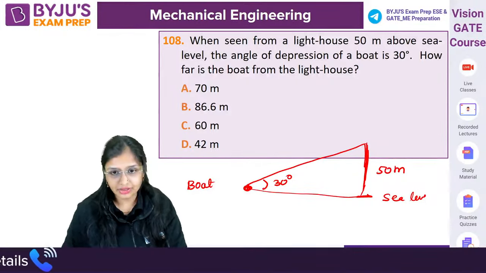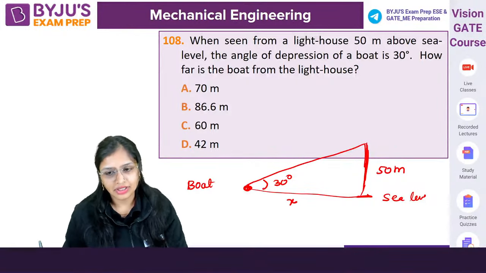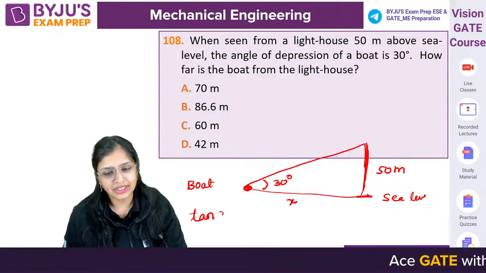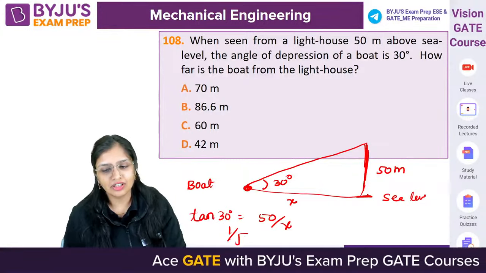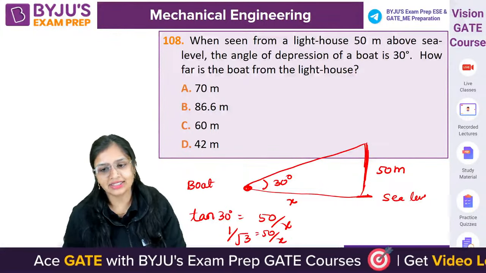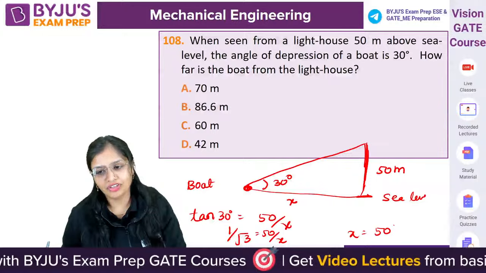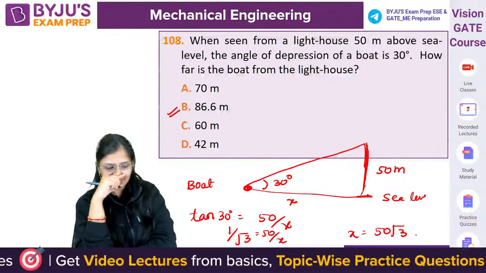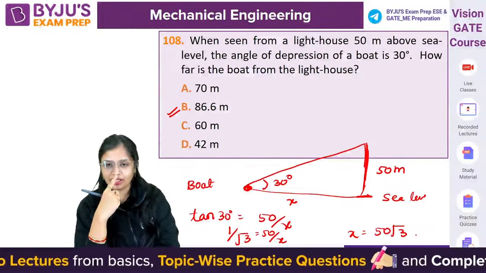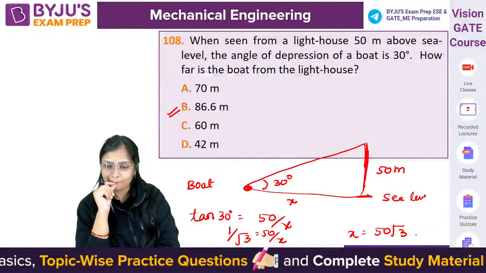How will you calculate? Tan 30 degree is perpendicular by base. Tan 30 is 1 upon root 3, which equals 50 by x. So x will come out to be 50 by root 3, which is 86.6. This is the one which you are getting. Correct? यही मिल रहा है?